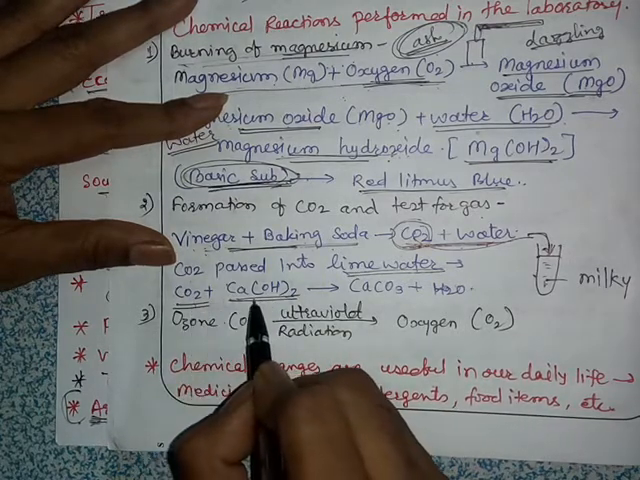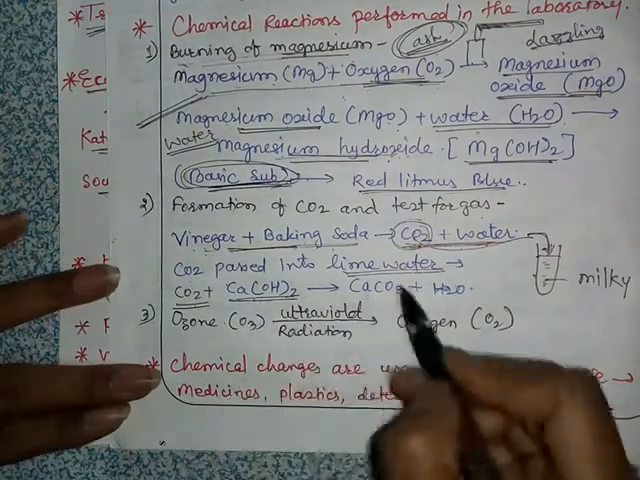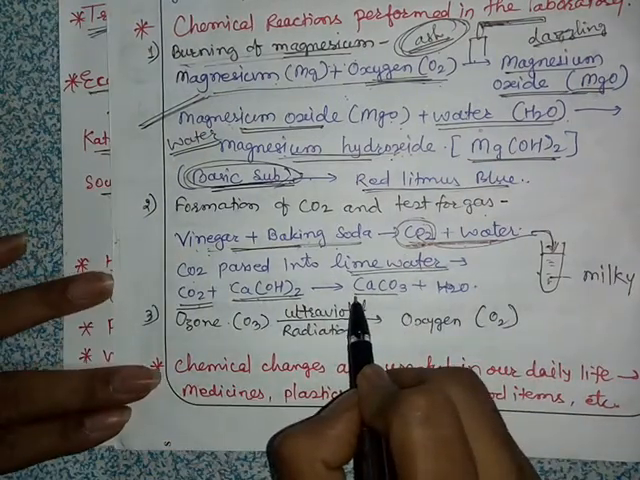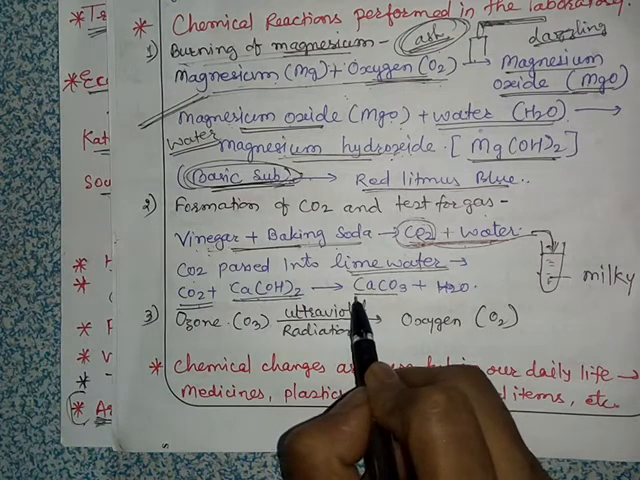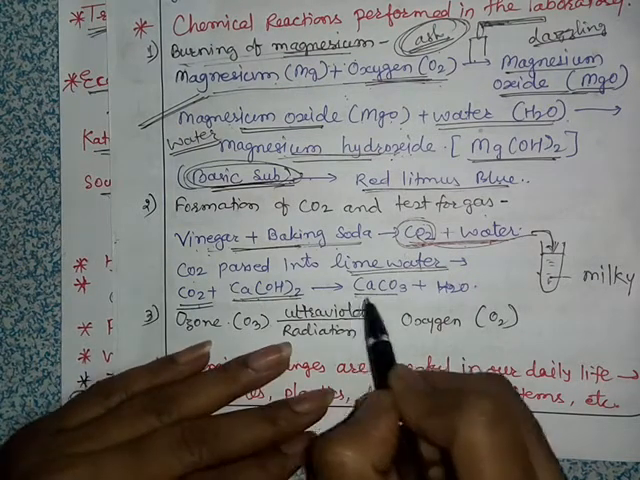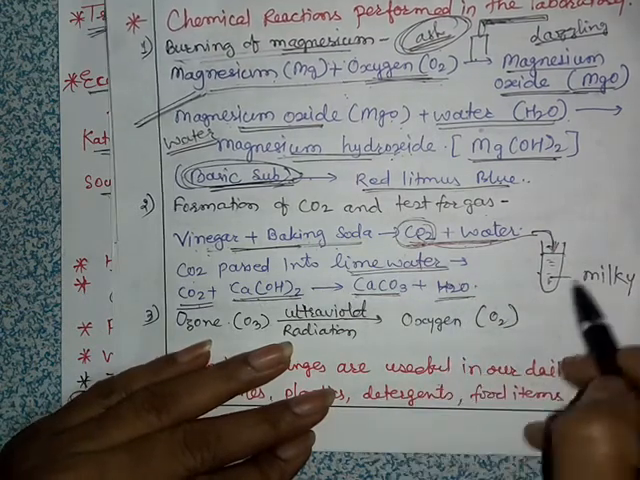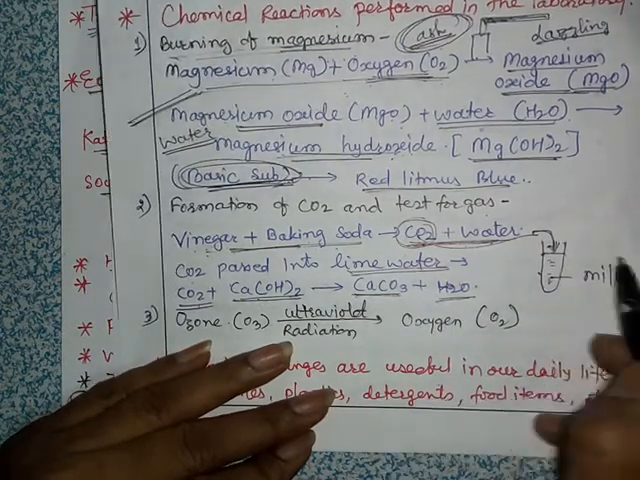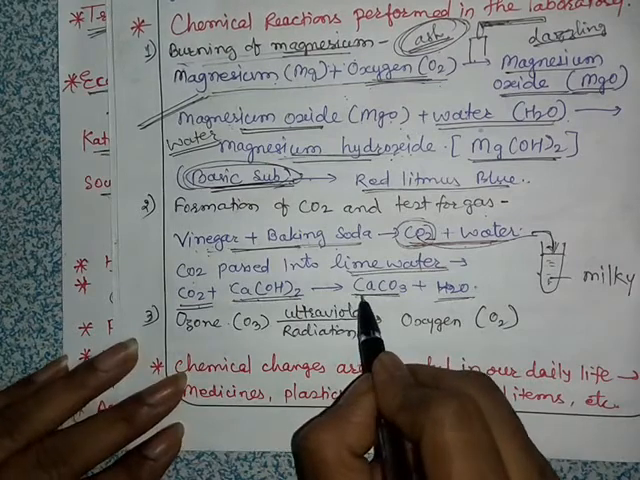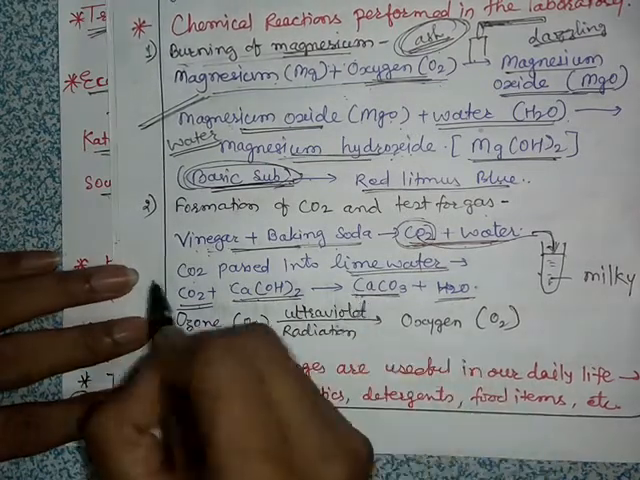So when carbon dioxide is passed into the lime water, it gives calcium carbonate and water. So the milky part that we can see here is calcium carbonate. Okay, this is one reaction.